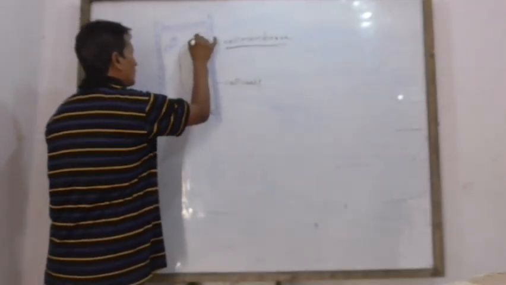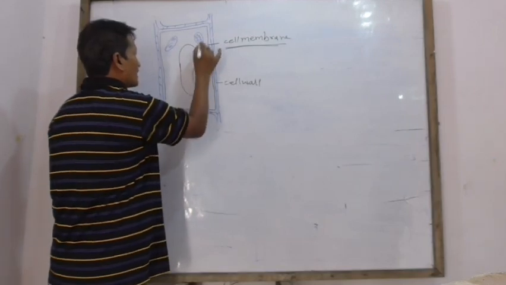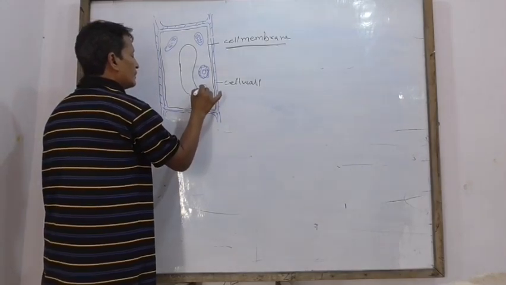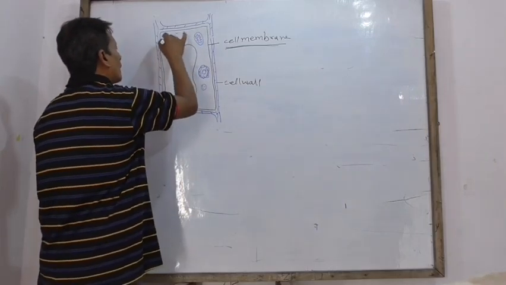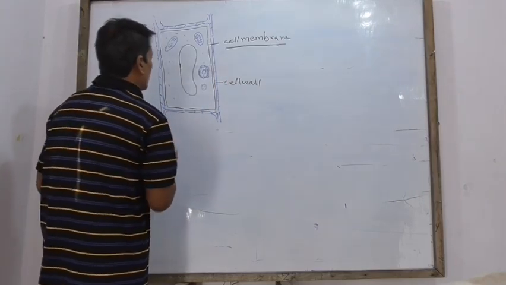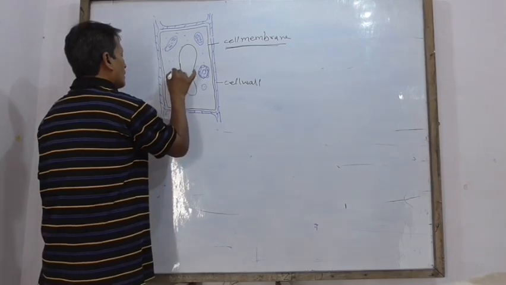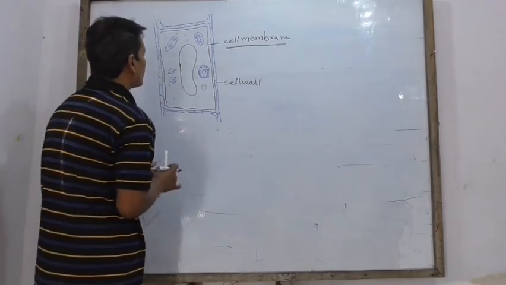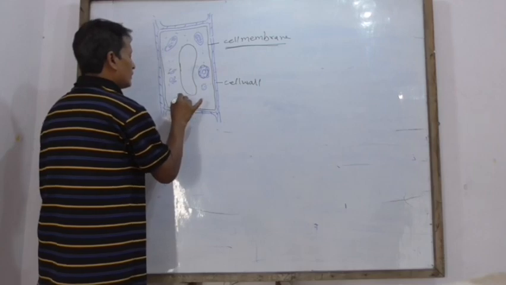Also this is mitochondria, spherosome, dictyosome, food vacuoles.